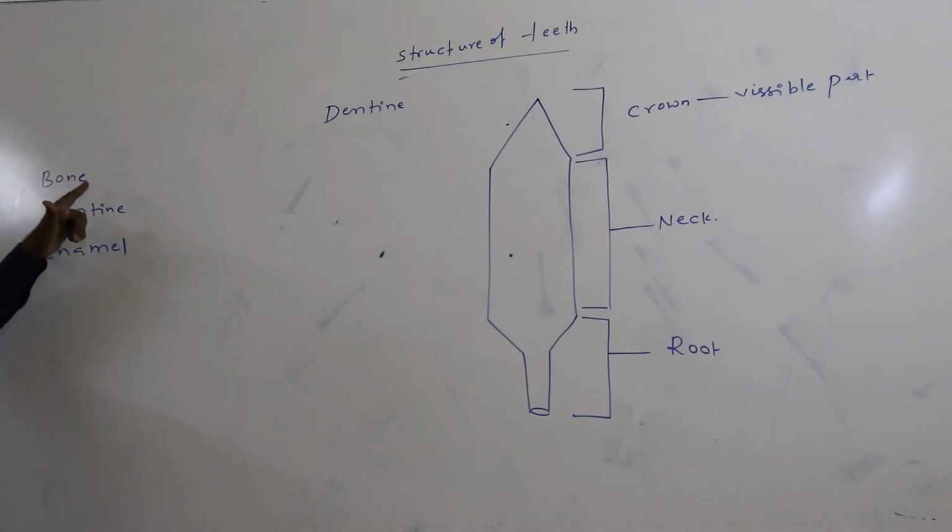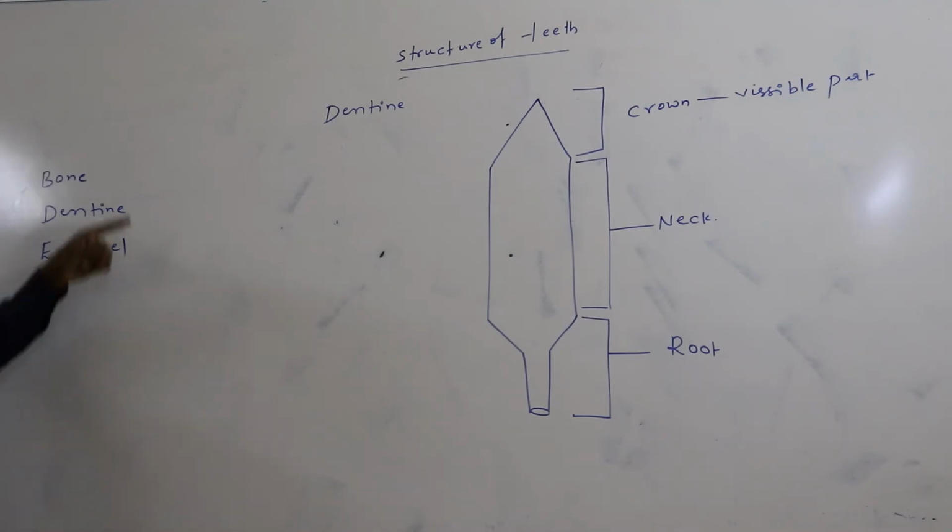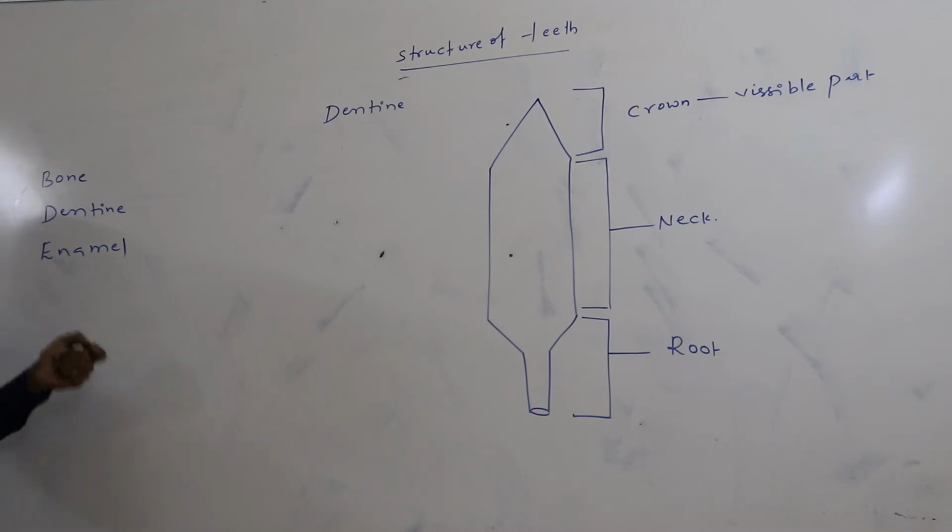In the case of the bone, the dentin, and the enamel, rigidity depends upon the amount of calcium phosphate. Among these three, the highest amount of calcium phosphate is present in the enamel, so that is the hardest part in our body.